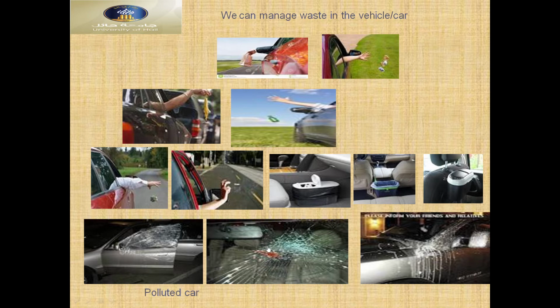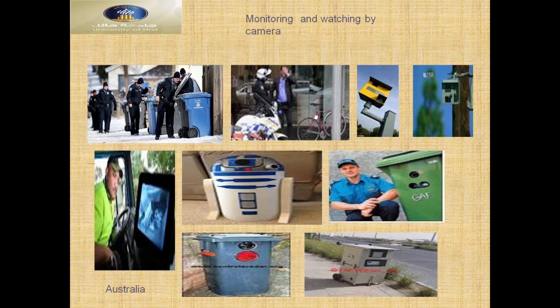So you can see here, this makes problems for other cars also. The car has been broken. You can see here the glass also has been broken. So we can put a small bin in the car to manage the waste. This is the good way to manage the waste, the proper way.